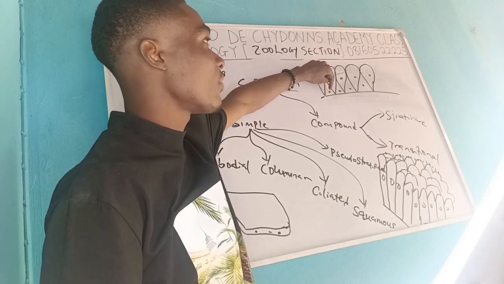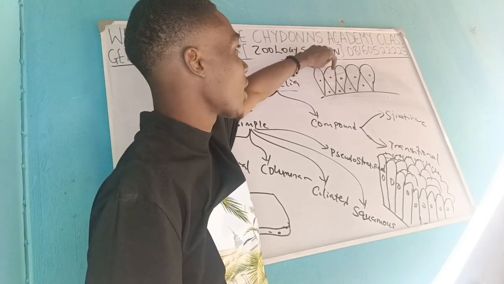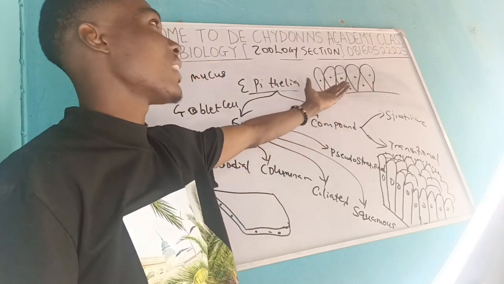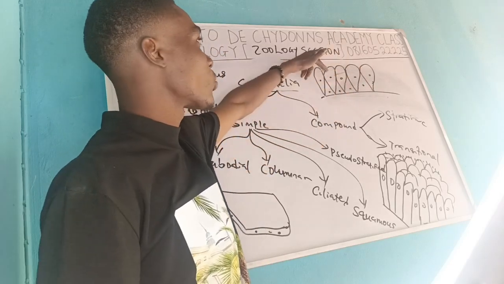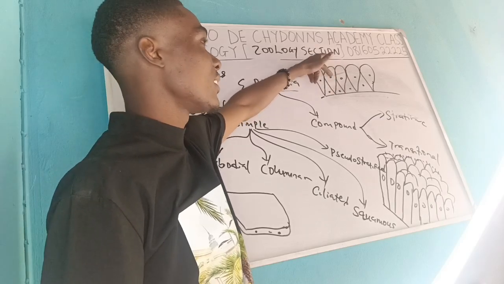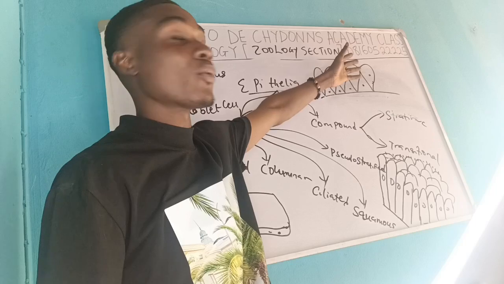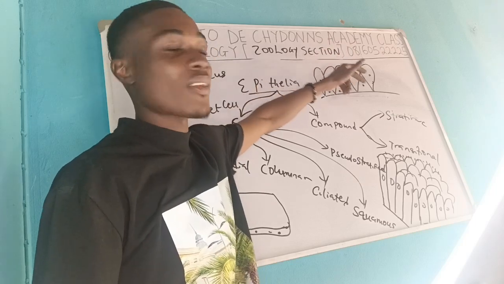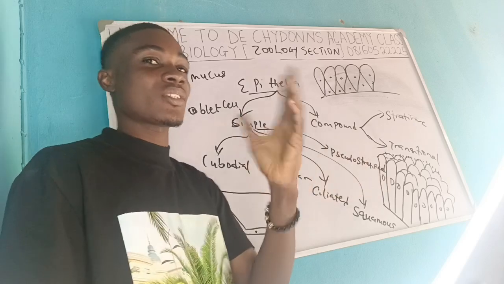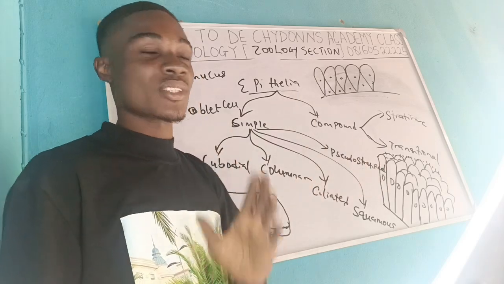This particular cell having nucleus is touching the basement. This particular one is touching the basement. But when you look at them generally, they look like layers of cells. This one is on top of this one, which is on top of this, but they are not actually under anyone. They are individual cells attaching to the basement directly, and that is why they call them pseudo stratified. They look like stratified, but they are not actually stratified.